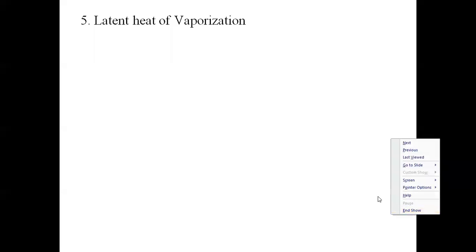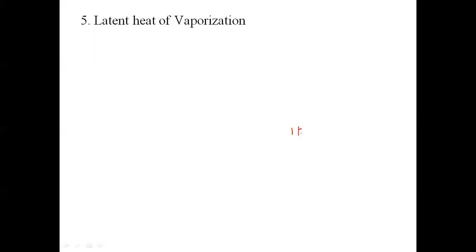We have seen that ammonia possesses the highest latent heat of vaporization, that is 1300 something, 40 or 50. That means, for converting 1 kg of liquid ammonia into vapor, that much amount of heat is required, 1345 or 1365 kilojoules, I am not remembering the exact figure.